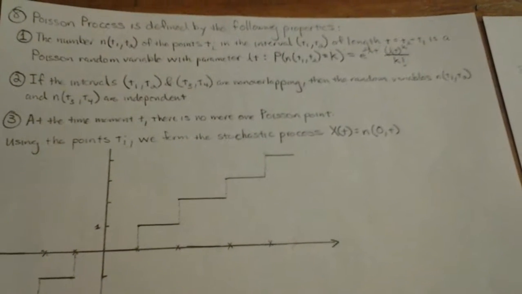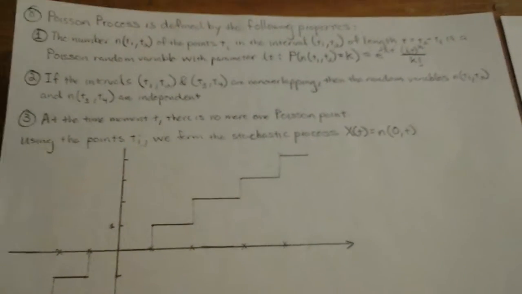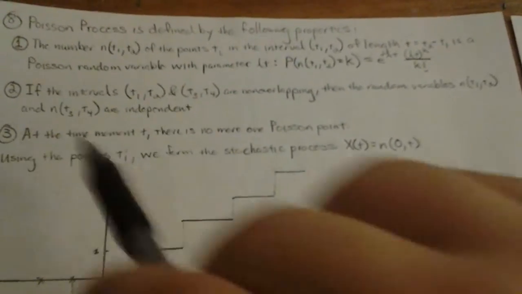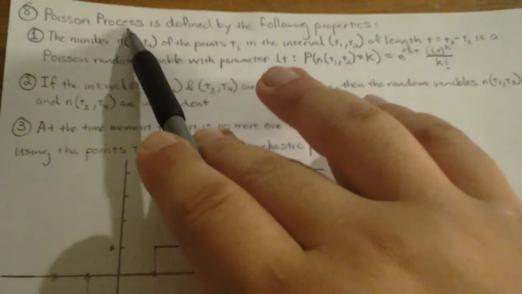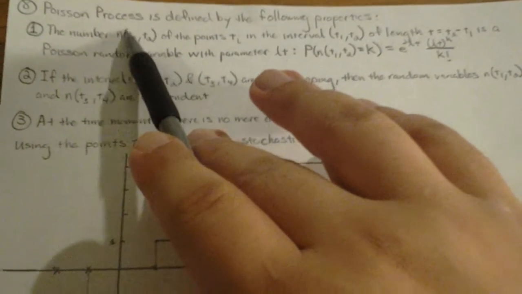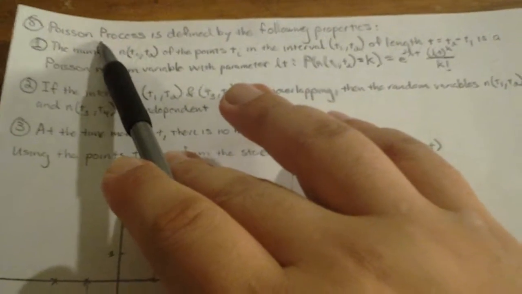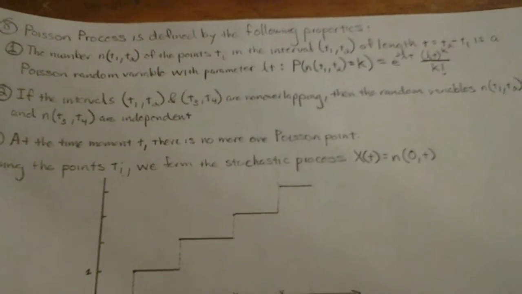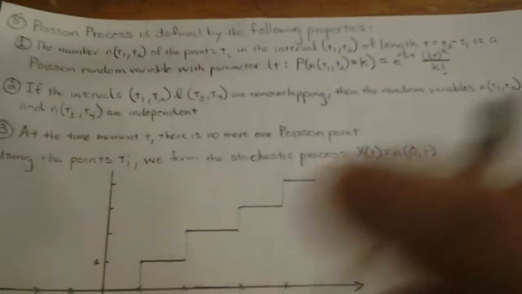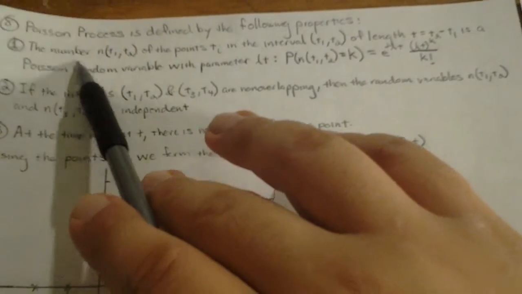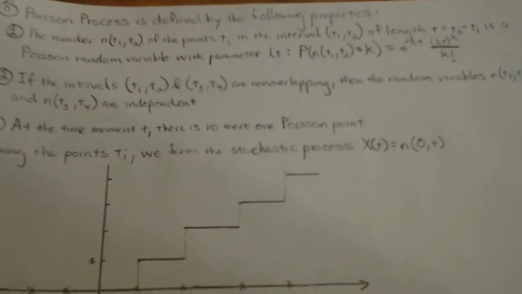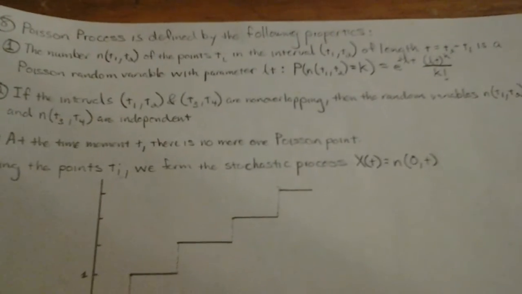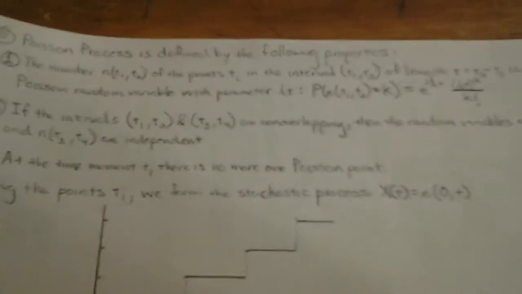Alright, we're going to proceed to do problem number 8 of homework number 7. Problem number 8 deals with the Poisson process, which we've done in previous homework exercises, but basically here it defines it by the following properties according to the stochastic process. The number N is going to be written in terms of the times t1 and t2, alright?